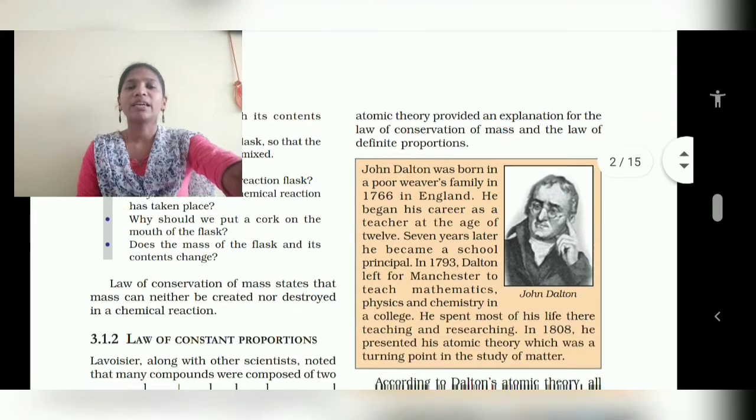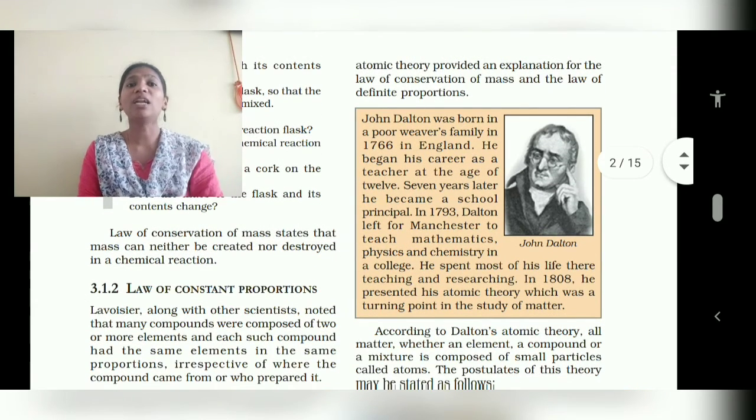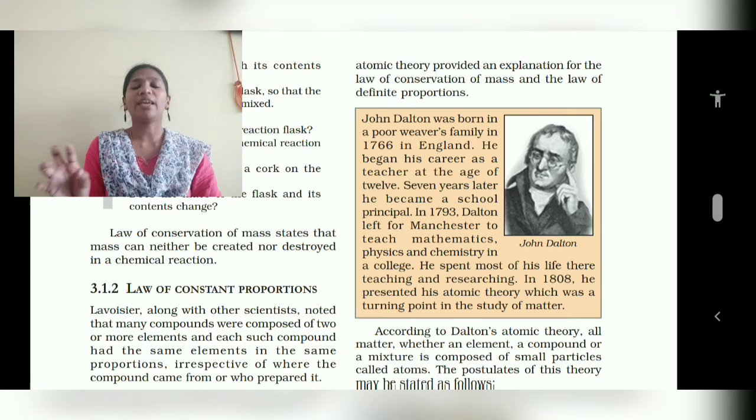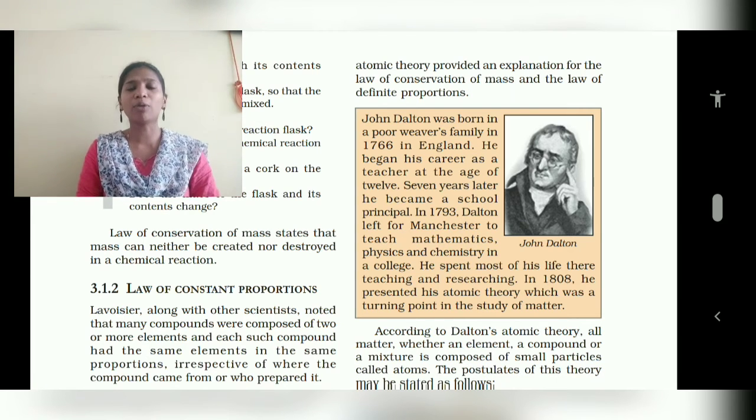Okay, next one is the law of constant proportion. What it is telling, for example, we know the water formula. What is the water chemical formula? H2O, right? H2O is the water chemical formula. So what does it mean? Water is formed by 2 atoms of hydrogen and 1 atom of oxygen.